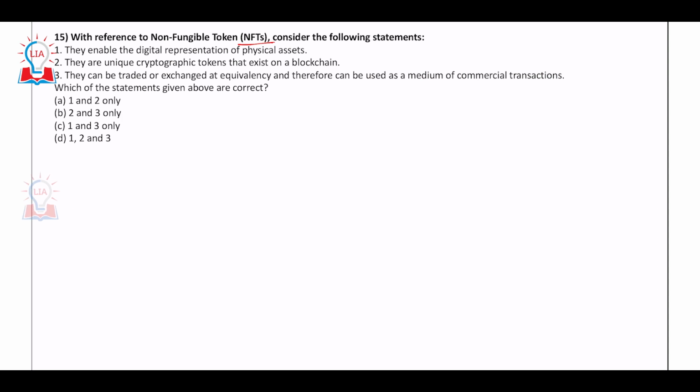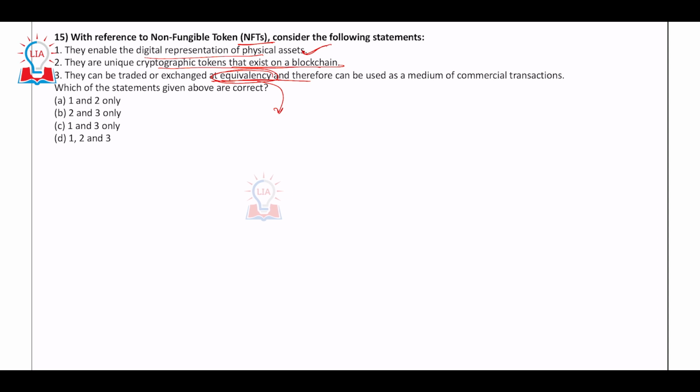Now, this is again a concept based question related to your non fungible tokens. They enable digital representation of physical assets. Absolutely right. One is right. They are unique cryptographic tokens that exist on a blockchain. Yes, that is also absolutely right. And the third one, they can be traded or exchanged at equivalency. This is the keyword, equivalency. What is equivalency? That is, one non fungible token can be exchanged for another non fungible token.